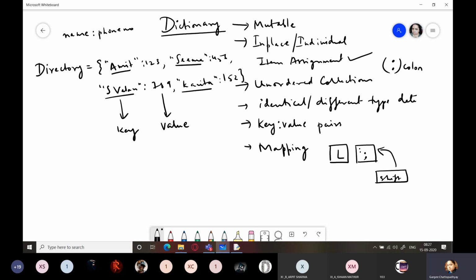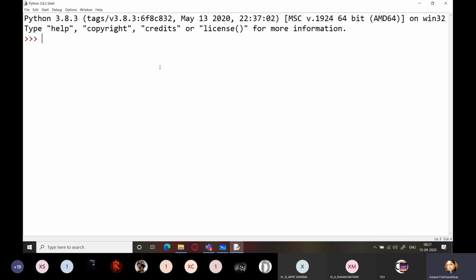So I will just show it to you practically on Python IDLE. So this is my Python IDLE here. I'm going to create a dictionary named directory, and you can see that a dictionary is always enclosed within curly braces.